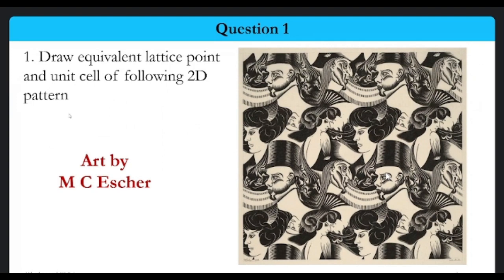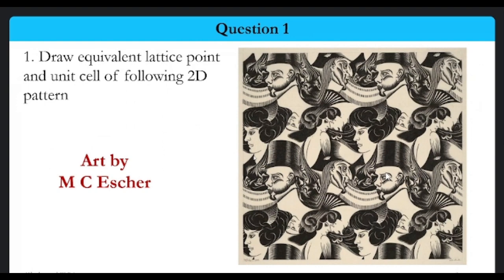It is asking us to draw a unit cell and the lattice point. We know what a lattice point is. It is a regular arrangement of points in space. Pardon, it's not regular, it's a periodic arrangement of points in space. So in crystallography, we always define a lattice to be a periodic arrangement of points in space. In two dimensions, the space consists of two dimensions.